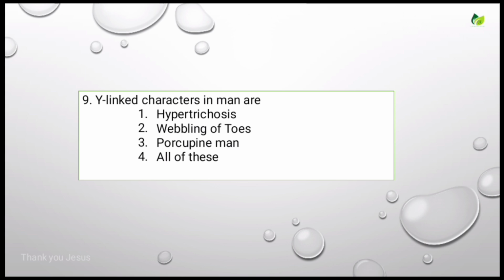X-linked characters in man are? Options are hypertrichosis, webbing of toes, porcupine man, all of these. Actually, these three characters are showing holandric or Y-linked inheritance. That's why the answer is all of these. Let's see the next question.